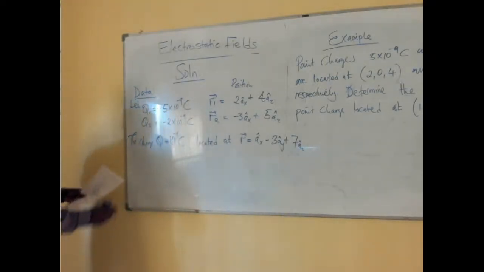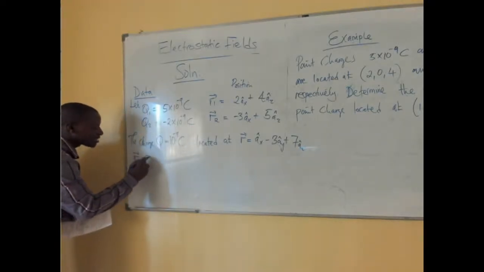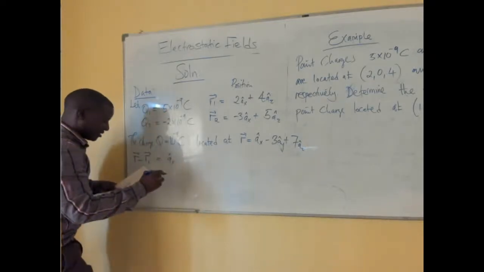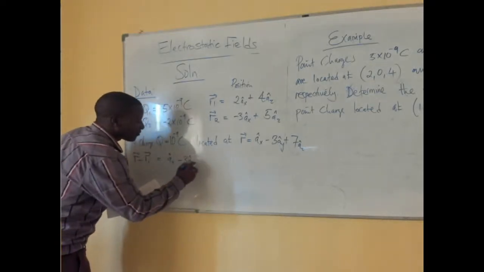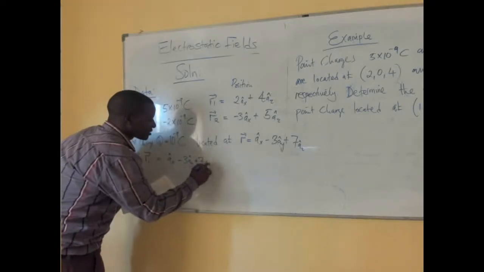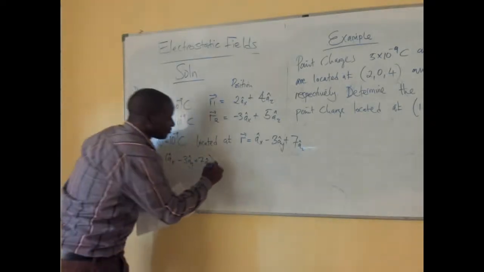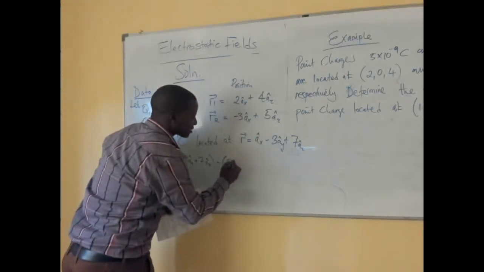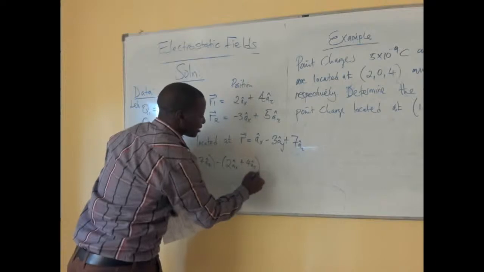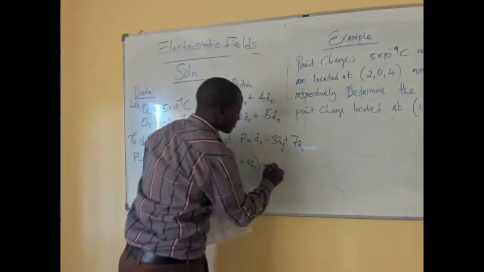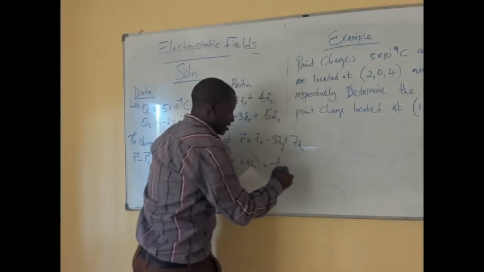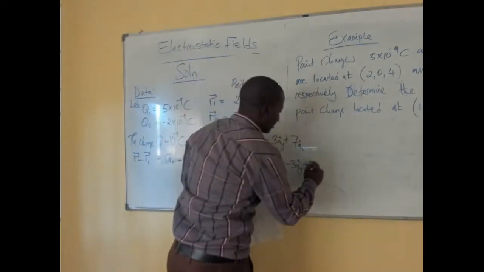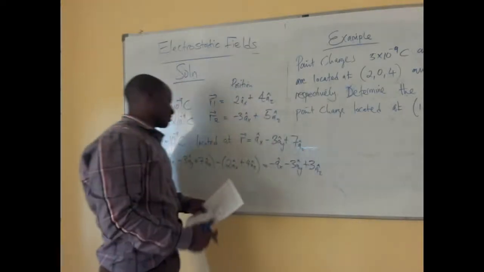So what we are saying is that R minus R1 must be equal to ax minus 3ay plus 7az, all this minus 2ax plus 4az, and this straight away gives us minus ax minus 3ay plus 3az, like that.